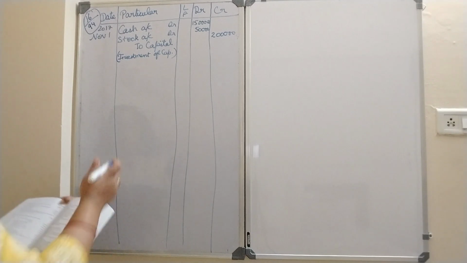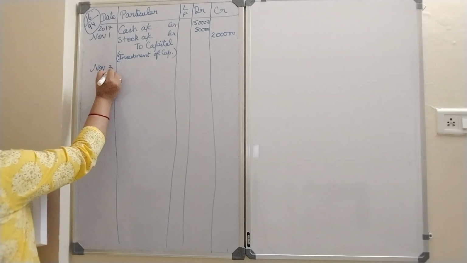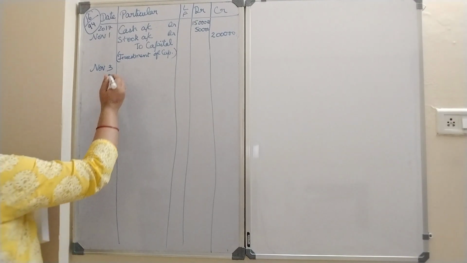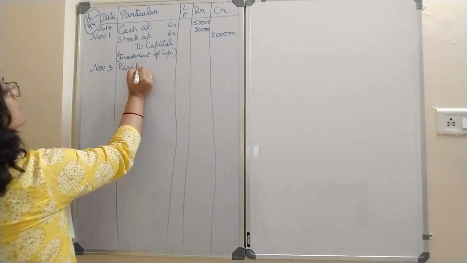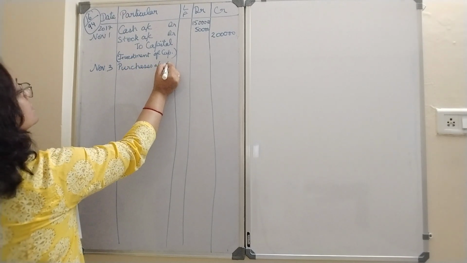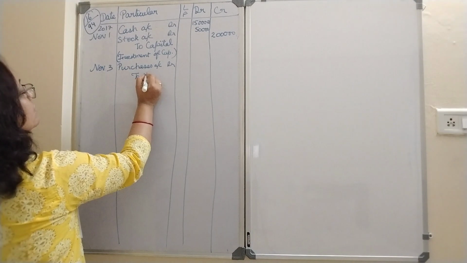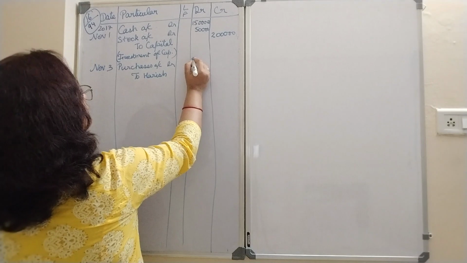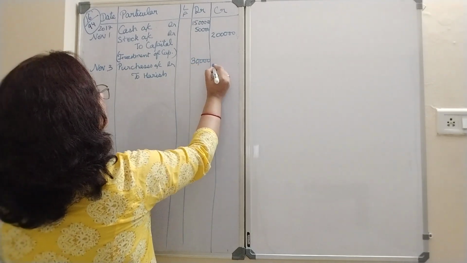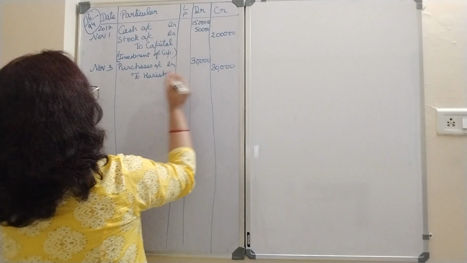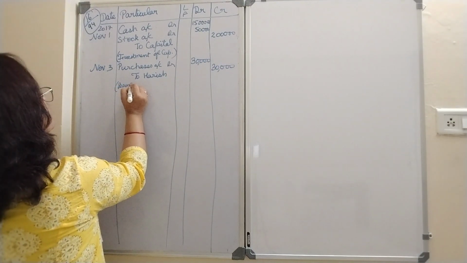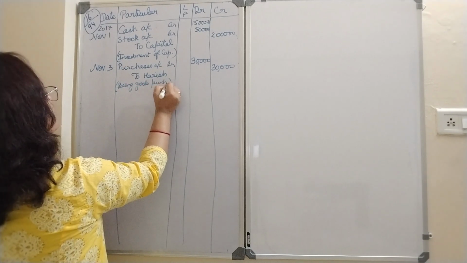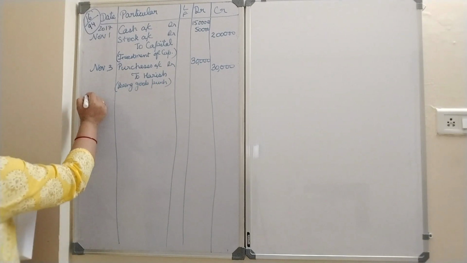Now next is November 3. November 3 is purchased goods from Harish 30,000. So whenever we are making the purchases, purchases are always debited. Purchase account debit. Credit the giver, Harish. 30,000. Being goods purchased. Right? Now November 5.